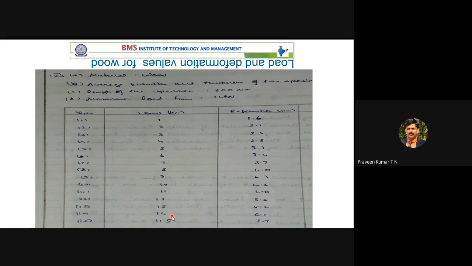In a similar way, the specimen has already undergone some fracture. Because of that fracture, the specimen is not able to take the maximum load. Here it is 14 kilonewton, then the load bearing capacity of the specimen decreases to 11.5. That is what you are calling F max. You have to write down F max is equal to 14 and 6.1, 11.5 kilonewton, 7.7.